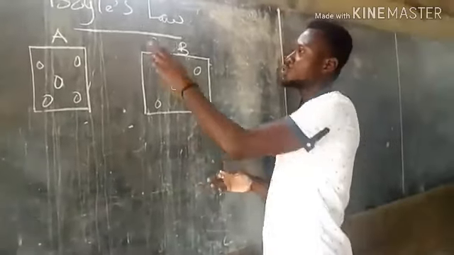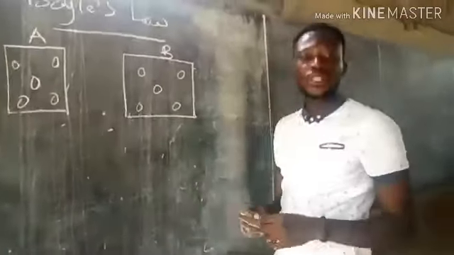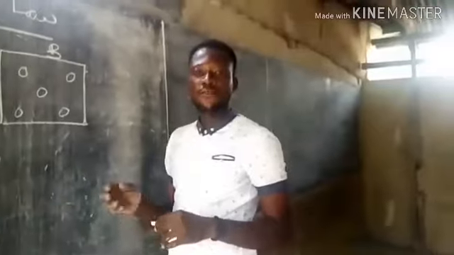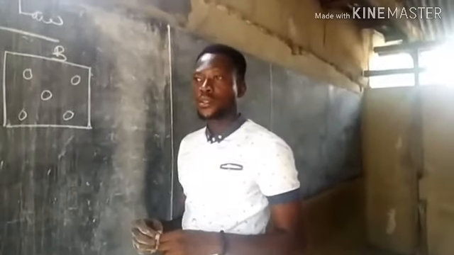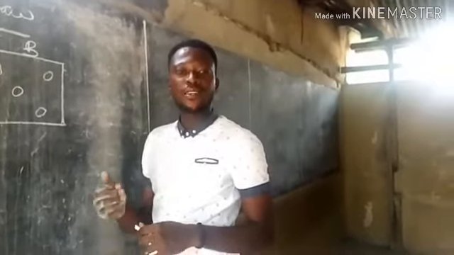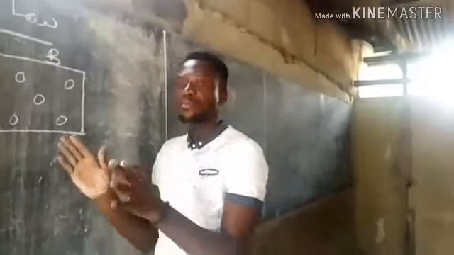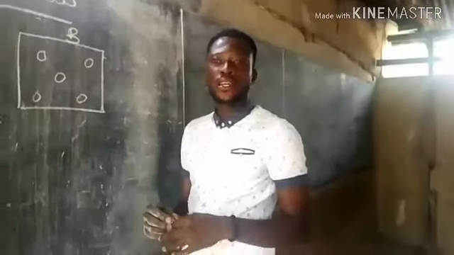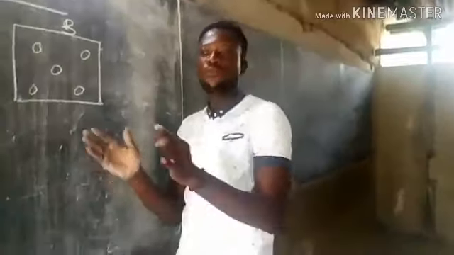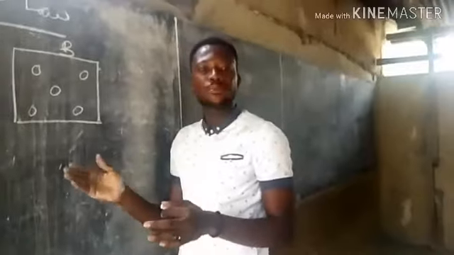So this will lead us to Boyle's law. Boyle's law states that the pressure of a fixed mass of gas is inversely proportional to its volume, provided temperature remains constant. So here we've kept the temperature constant, and we are observing the variation between pressure and volume. So from this scenario, pressure is inversely proportional to volume.